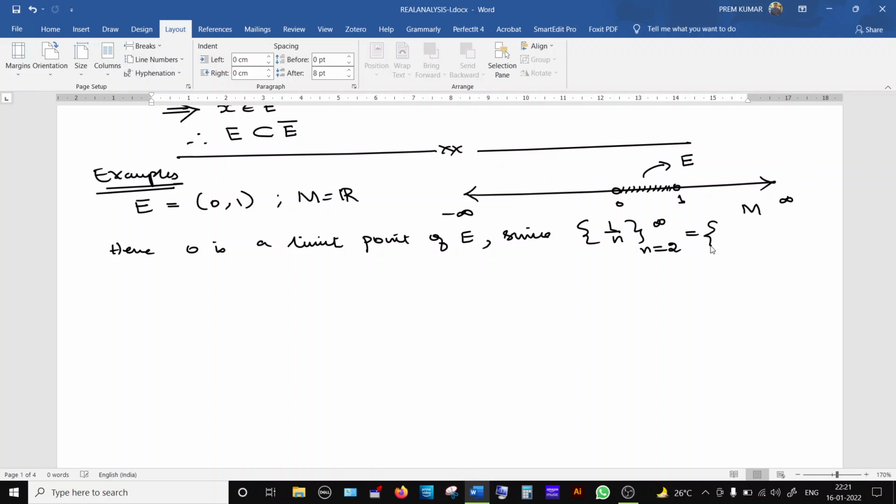So what is this sequence? 1 by 2, 1 by 3, 1 by 4. 0 is a limit point of this set E. Why? Because we found one sequence like this. Since the sequence converges to 0 clearly, but 0 is not in E. You can see clearly 0 is not in E.